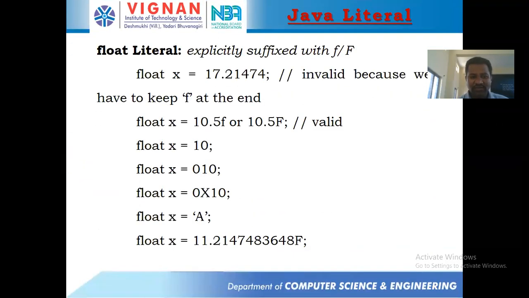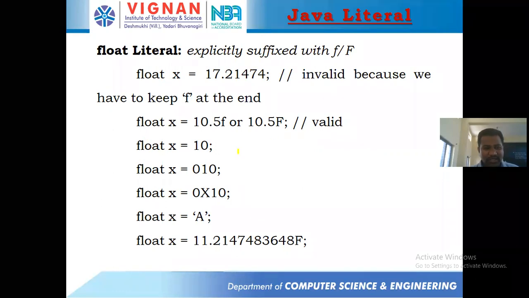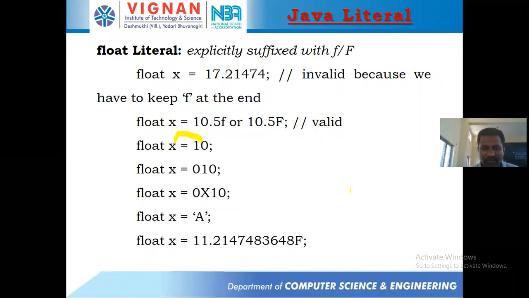So float values also we can go with, and you can observe here that if you take small f or capital F, then there won't be any problem. But if you don't take small f or capital F, then it becomes invalid. And for float also, we can assign an integer directly to float. There won't be any problem. This is valid, this is valid, and this is also valid.